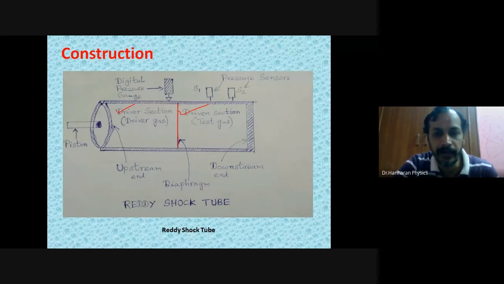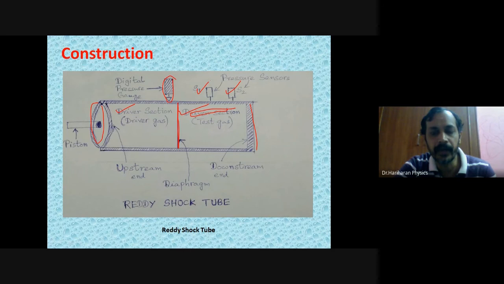Then one end is closed, and the other end is attached to a piston. A digital pressure gauge is mounted very close to the diaphragm to measure the pressure exerted by the gases. Two sensors S1 and S2 are connected in the driven section, and they are in turn connected to a cathode ray oscilloscope.